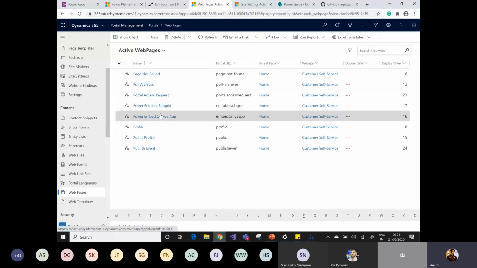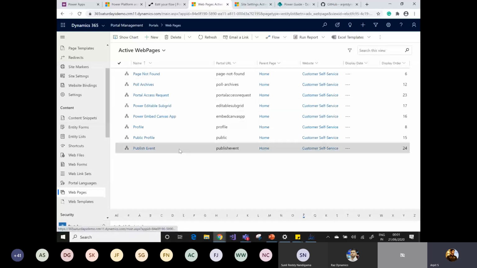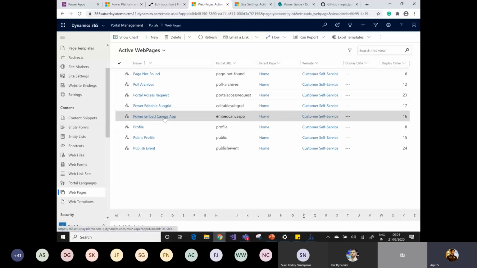It's not a thumb rule or a specific best practice that you have to use. You can use your client name, any kind of prefix, your company code, anything, just so that you can easily identify that these are your custom components. So I'm going to deploy only the web pages having this power keyword in their names to the target instance.